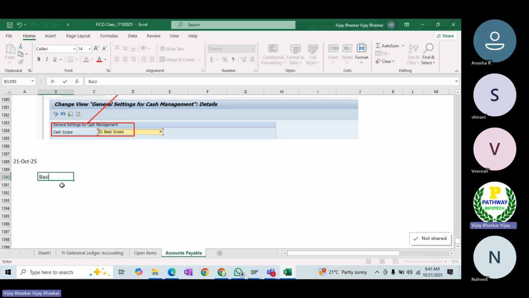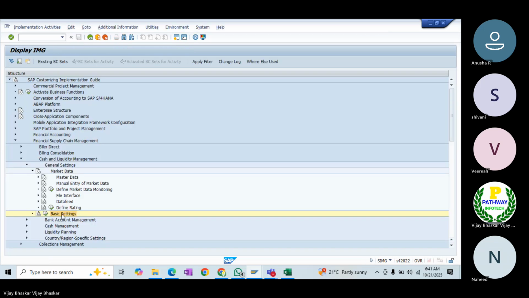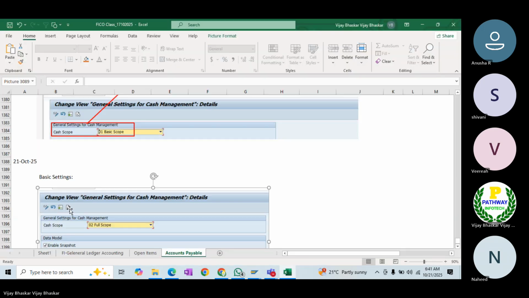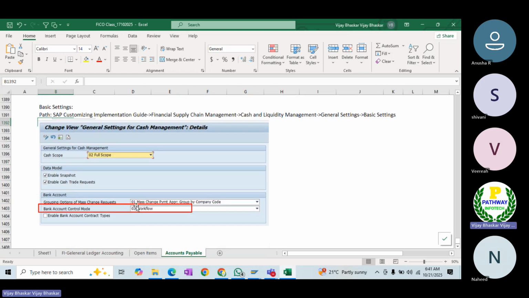Basic settings. In the basic settings, now activate the workflow here. You need to ensure this.